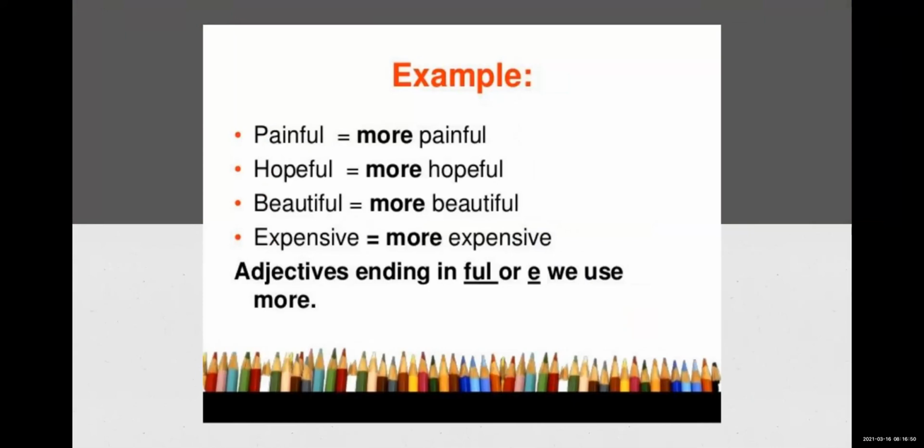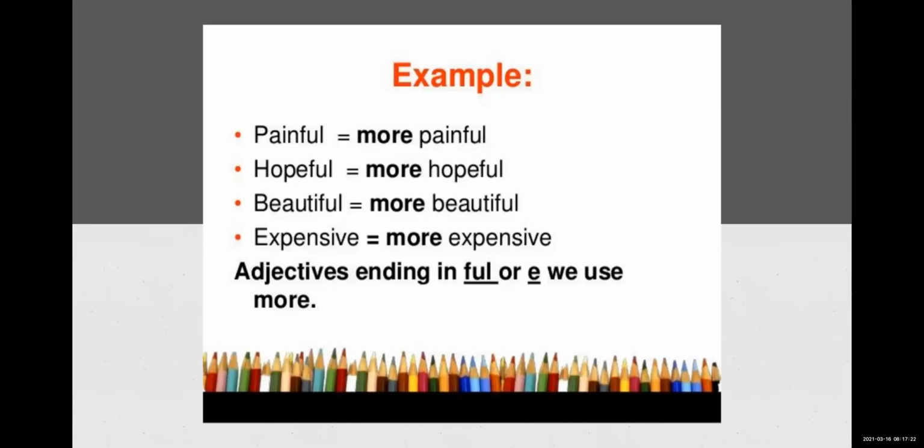There are some exceptions over here. Not every time will er be added to the adjective. Those words are called exceptions. While transiting from one degree to another, it is not necessary that you will always add er, but sometimes we have to follow other rules.